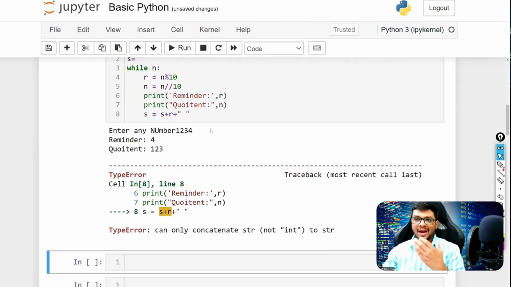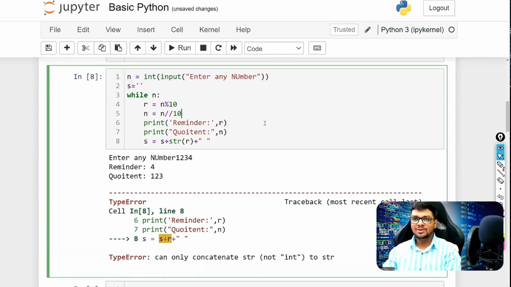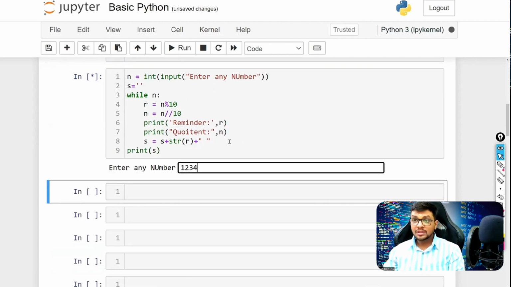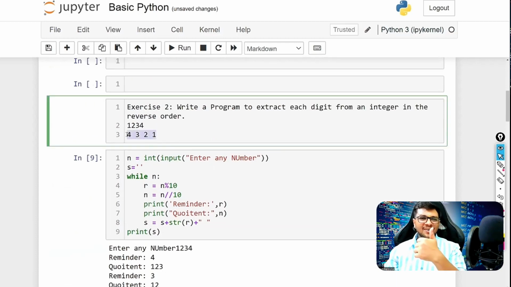Can only concatenate integers and strings. So yes, we need to convert this into a string. This remainder is an integer, so we need to convert that into a string. Okay. And at last, let's print the s here also. So if I run this, now see, 4, 3, 2, 1, exactly what I said. So if you have understood it step by step, first code it and then move to the next question.